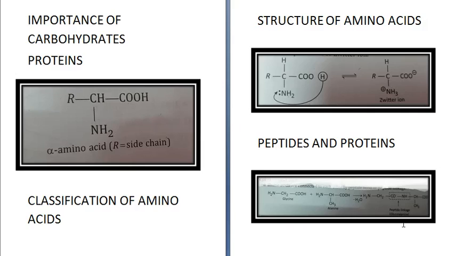Now when a large number of amino acids, that is more than 10 amino acids, are combined, the products are called polypeptides. A polypeptide with more than 100 amino acid residues, having molecular mass greater than 10,000, is called a protein. Okay, next we come to classification of proteins.